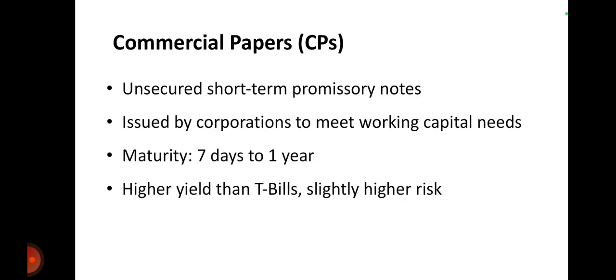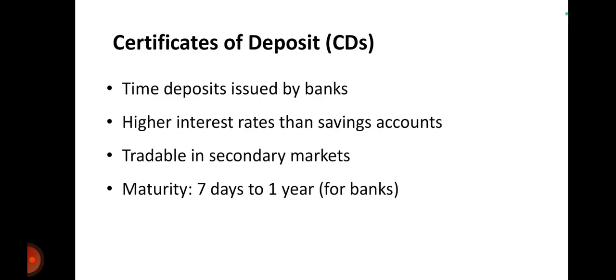Next is commercial papers, also called CPs. It is an unsecured short term promissory note. It is not secured, that's why it is called unsecured, and it is issued by corporations to meet working capital needs. It is useful for companies to fulfill their requirement from 1 month to 1 year. The maturity period is 7 days up to 1 year. This is also for a short period of time, with a higher yield than T-bills and slightly higher risk.